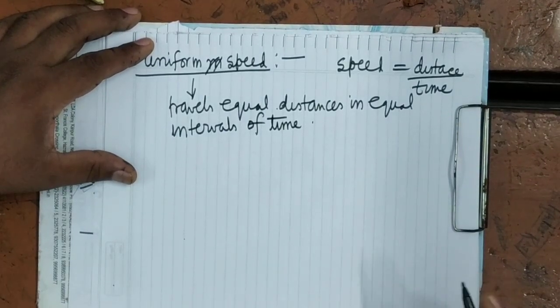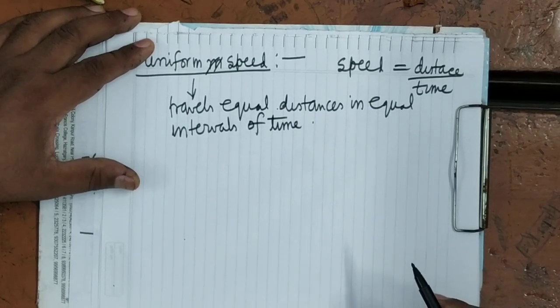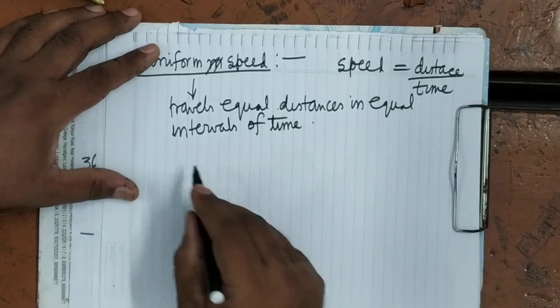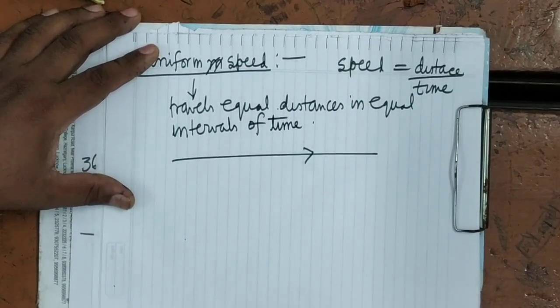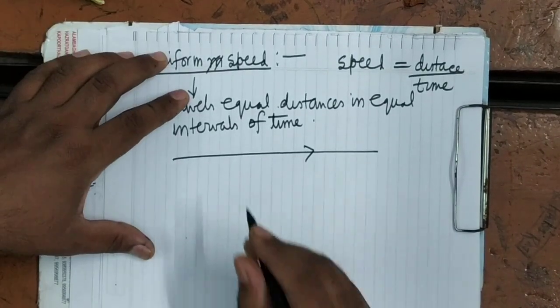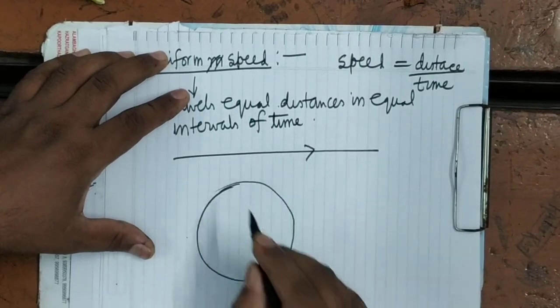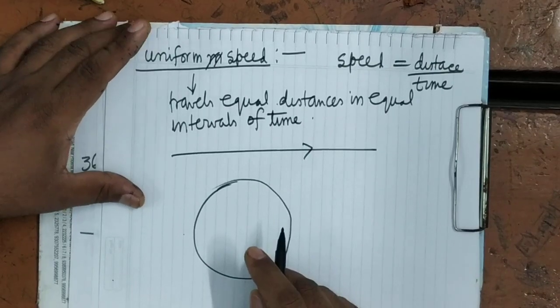Means if a body is moving in such a way that in every 10 seconds it travels 50 meters, whether moving on a straight line or over any path, it is clear. Suppose it is moving over a circular path, traveling equal distances in equal intervals of time, it is said to have uniform speed.